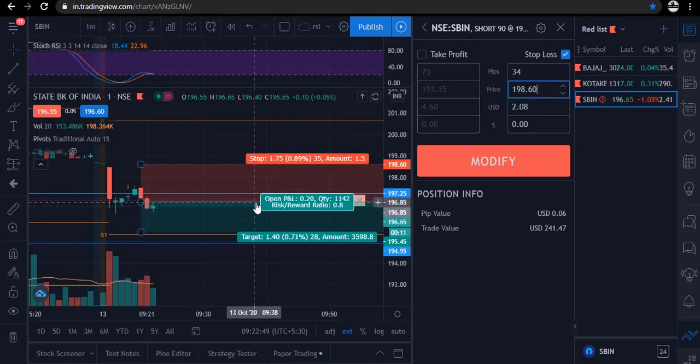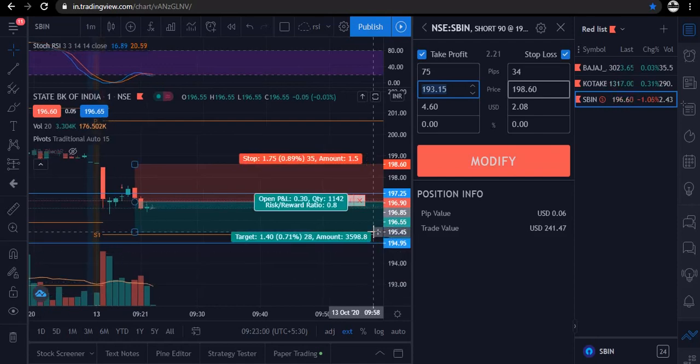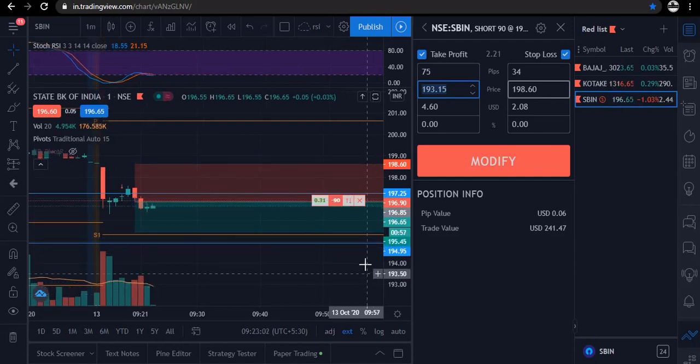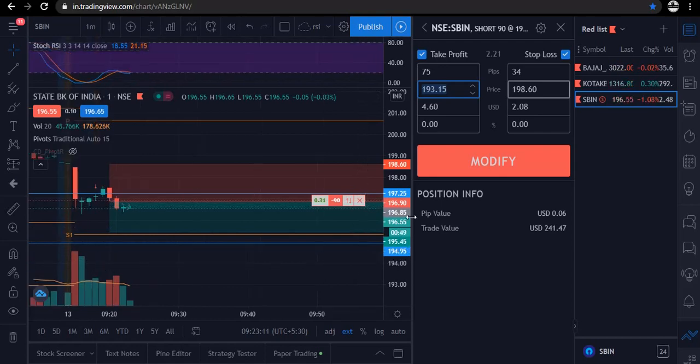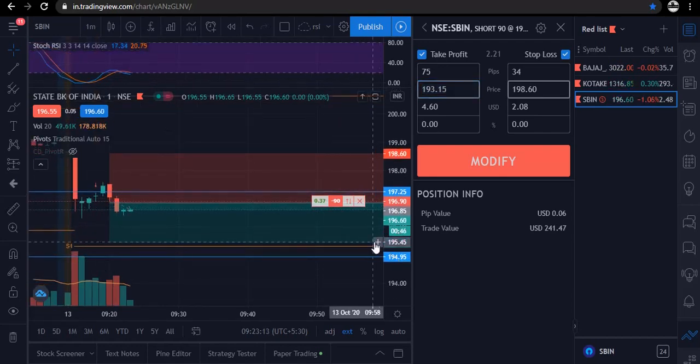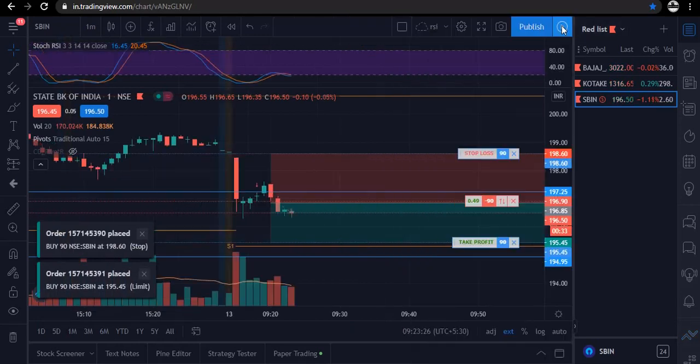As you can see, our risk reward is also not good, but it's okay. Let's place our target as well, that is 195.45. No, it's not 196.65, it's 195.45. Yes, so let me place it, 195.45. So we have placed our target and a stop loss.